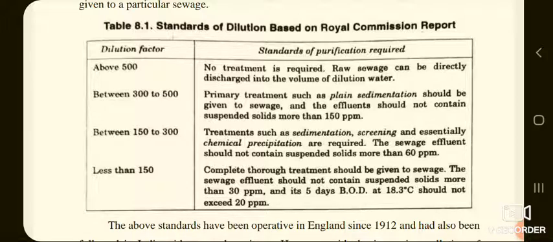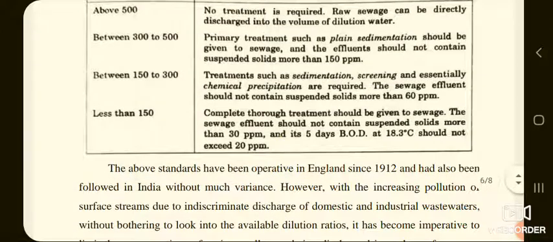If the dilution is again less, that is in between 150 to 300, then as per the report, the treatments such as sedimentation, screening and essentially chemical precipitation are required. The sewage effluent should not contain suspended solids more than 60 ppm or 60 mg per liter. If the dilution factor is less than 150, then it is suggested that complete thorough treatment should be given to sewage.